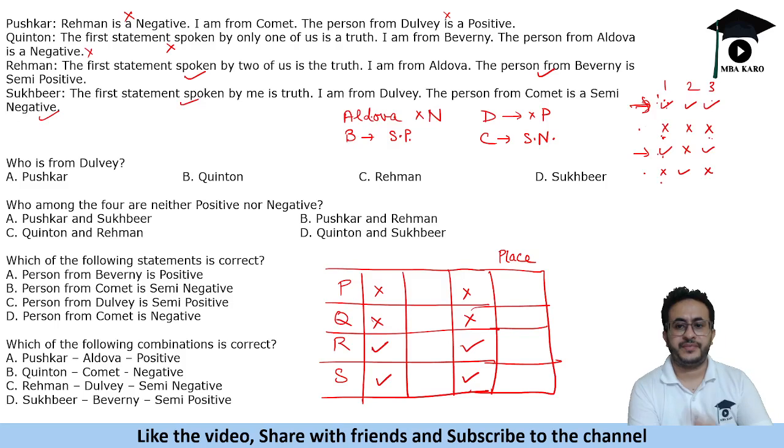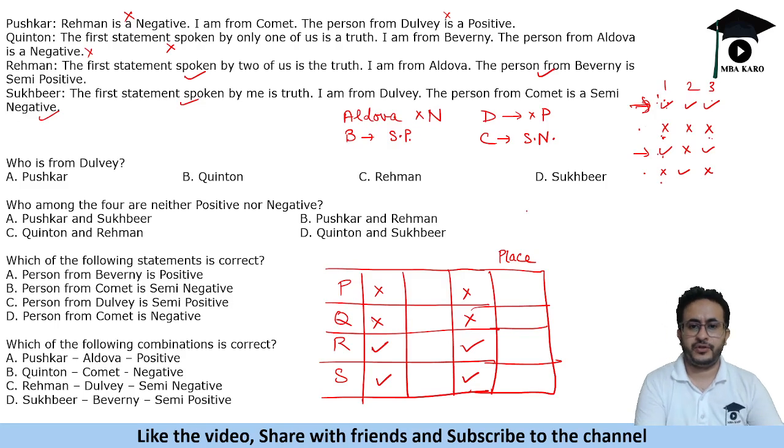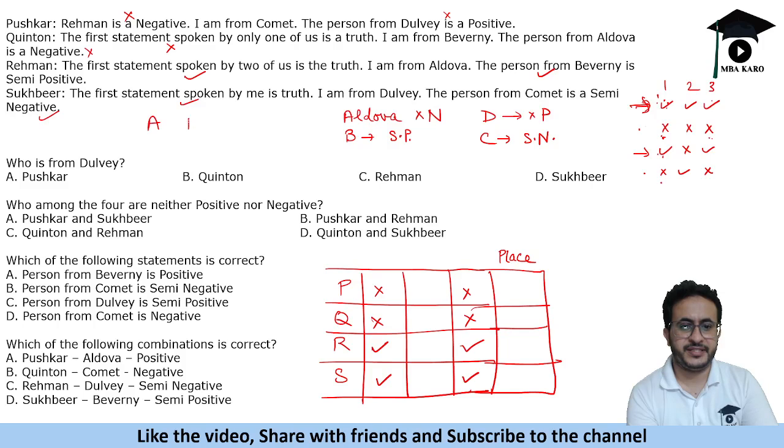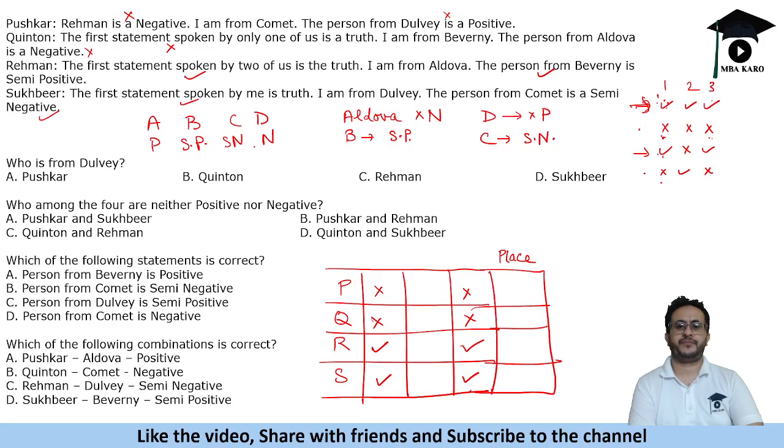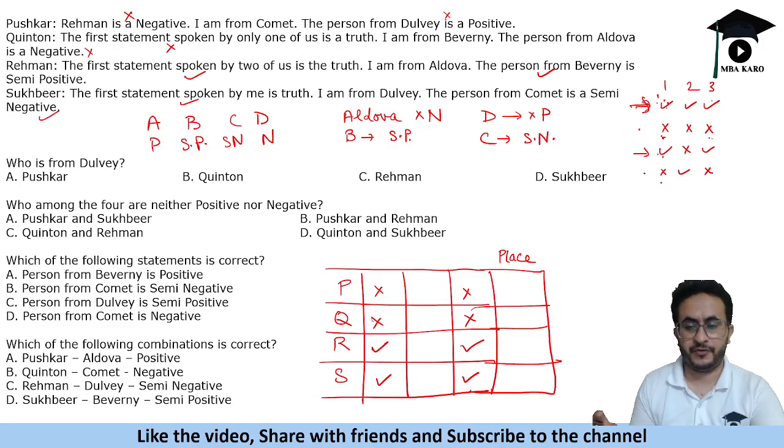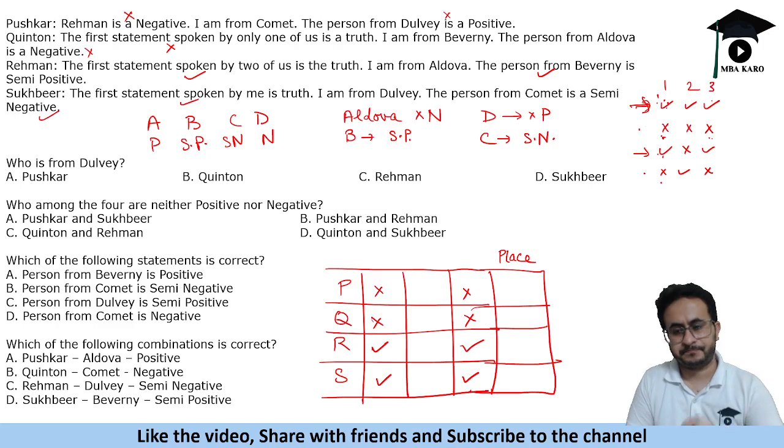Now we can get one thing about the places A, B, C, D. Comet is semi-negative, B is semi-positive, and this one is not negative. So Moldova will be positive and this will be negative. That's what we can get: these are the 4 people from the 4 tribes.